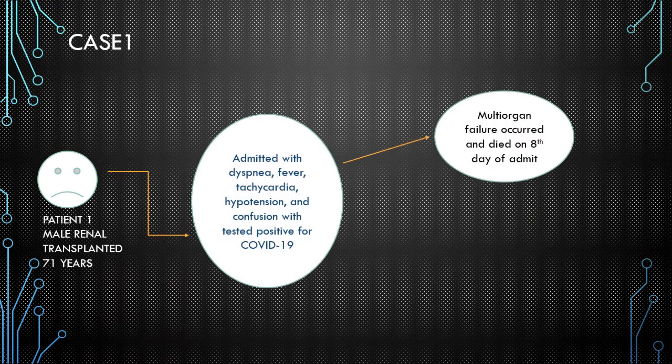Case 1. A male patient of 71 years who underwent renal transplantation was admitted with a history of dyspnea, fever, hypotension and confusion, and tested positive for COVID-19. On the 8th day of admission, he died with multi-organ failure.